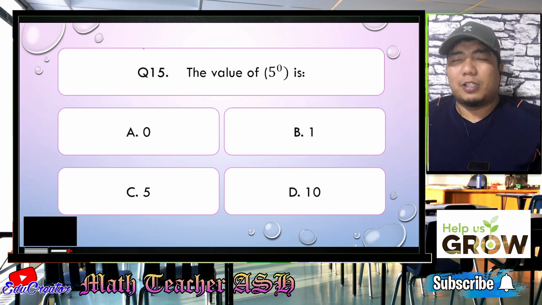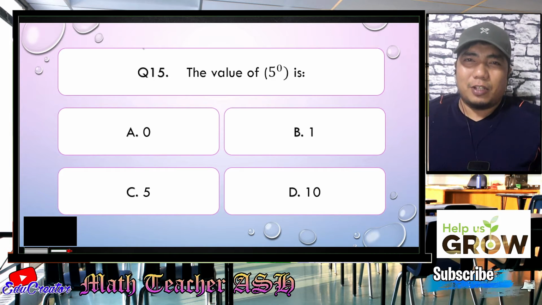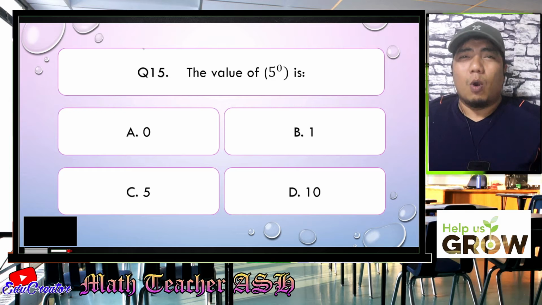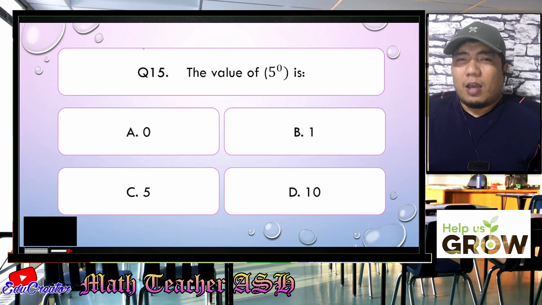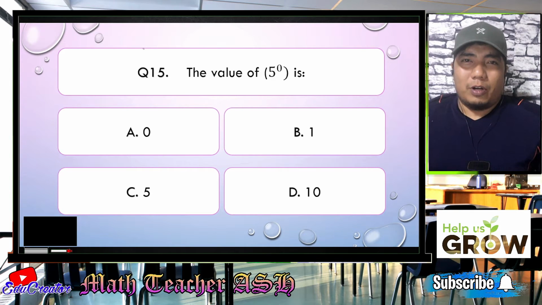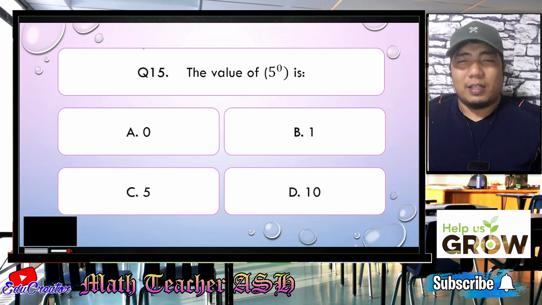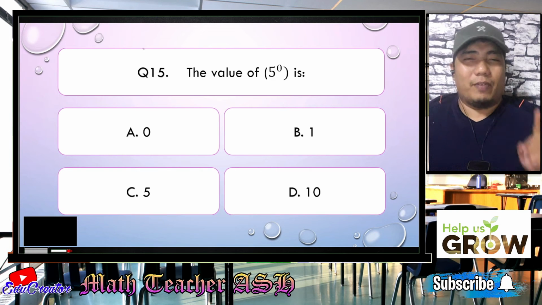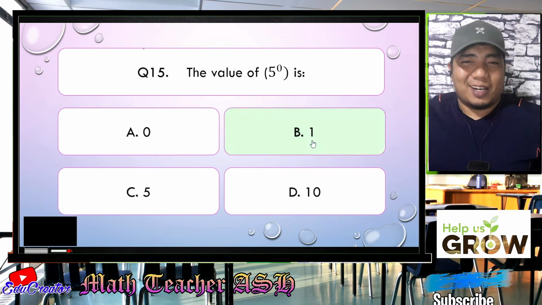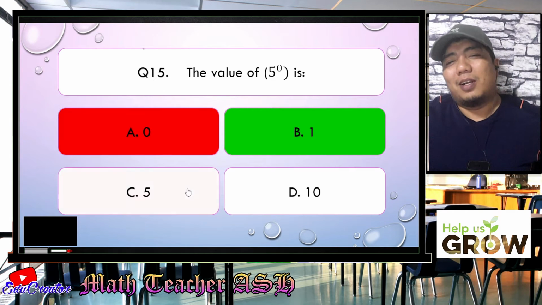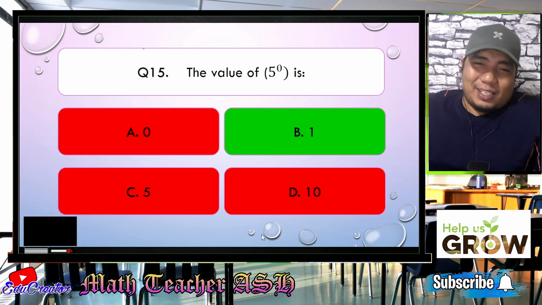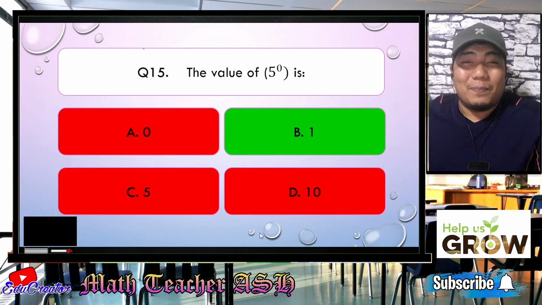Alright, math learners, this question is very easy because this is under the topic zero exponents. Now, what does the zero exponent says? Remember that any variable or number with an exponent of 0, the answer will always be equal to 1. So letter B is our correct answer. Easy, right? Very easy. So now let us go to question number 16.